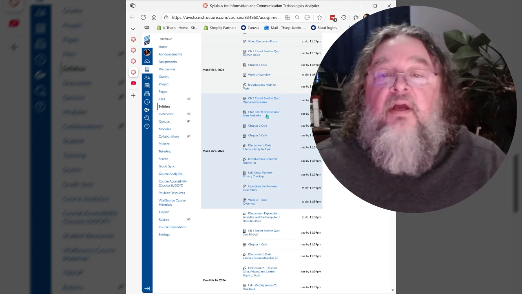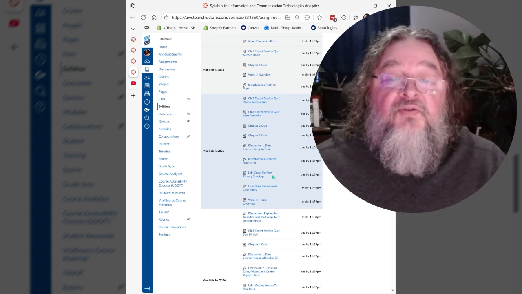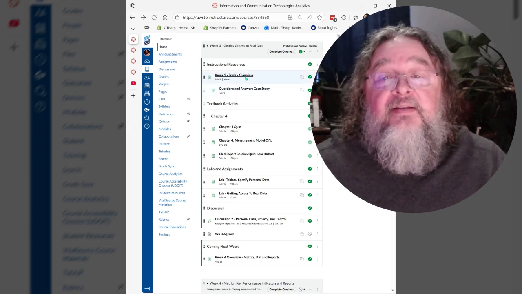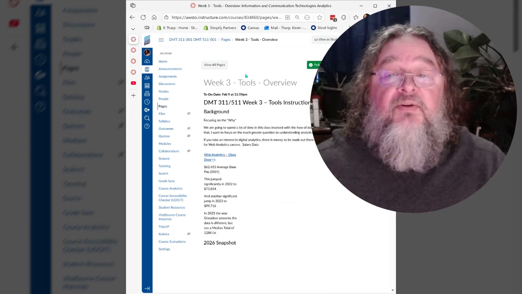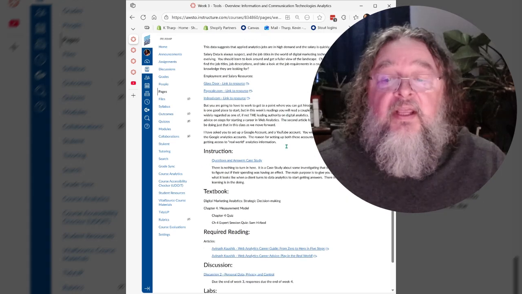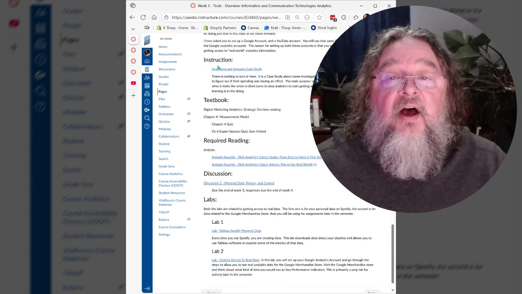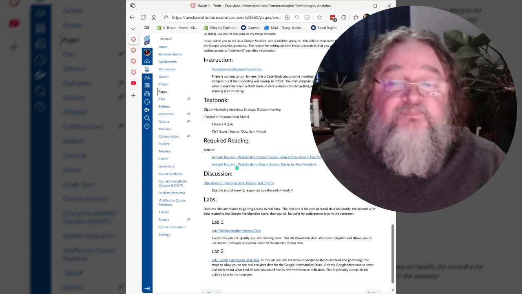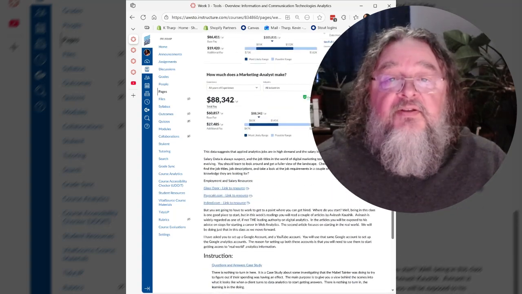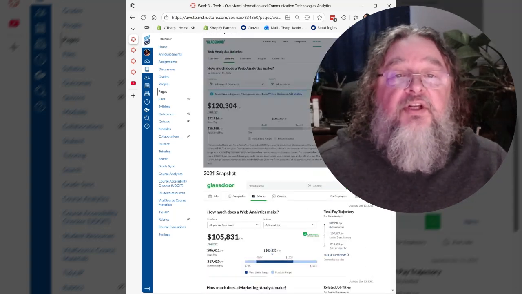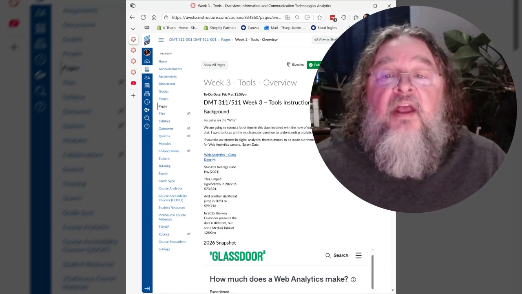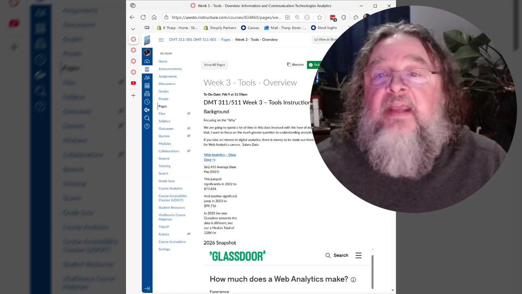But if you're wondering about what is due this week, the first place you should go really is into the overview, because it's going to tell you what you need to be doing in each week. Somewhere in there, it's going to have the instruction, the textbook, readings, discussions, labs, etc. So that's the first place that you should be looking, because as you see in this one, there's a lot of other materials in there that don't have anything to do with a due date.